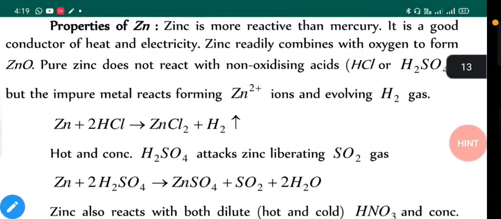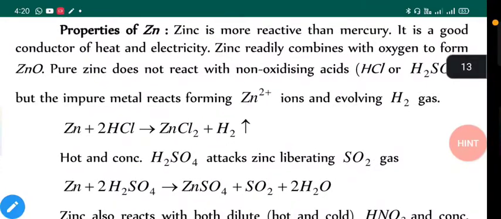Now let's talk about the properties. As mentioned earlier, it is a very reactive metal, so in most cases it will react with given reactants. Zinc is more reactive than mercury. It is a good conductor of heat and electricity. Zinc readily combines with oxygen to form zinc oxide.